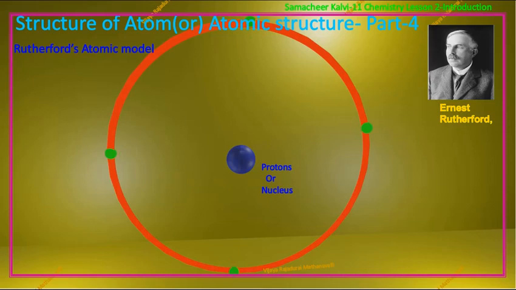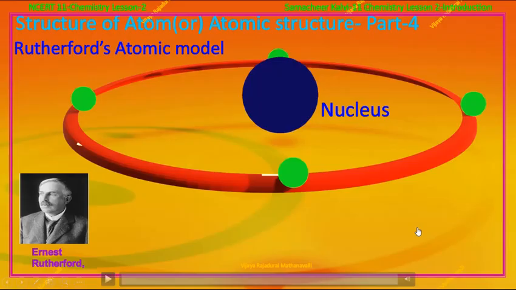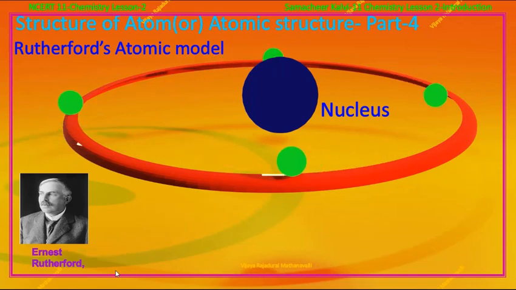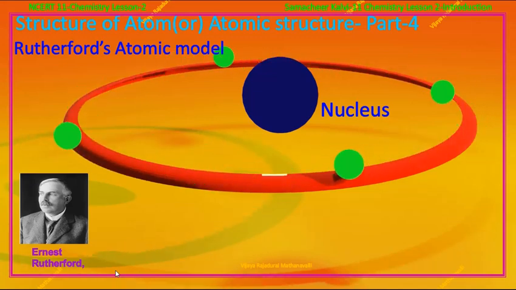The electrons revolve around the nucleus in closed circular paths called orbits. An atom as a whole is electrically neutral, that is, the number of protons and electrons in an atom are equal. So Rutherford's model of atomic structure is similar to the structure of the solar system. Just as in the solar system, the sun is at the center and the planets revolve around it. Similarly, in an atom, the nucleus is present at the center and the electrons revolve around it in orbits or shells.